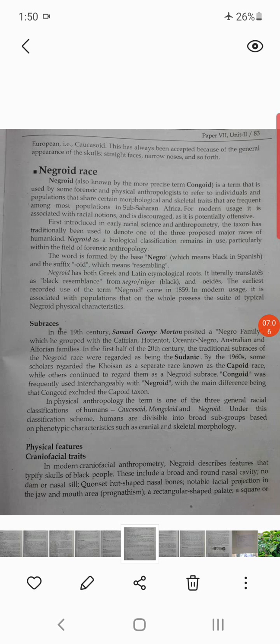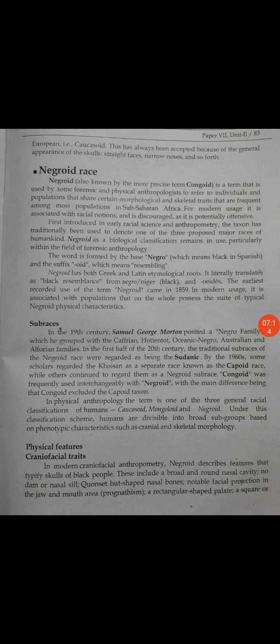Now the Negroid race is a term used by some forensic and physical anthropologists to refer to individuals and populations that share certain morphological and skeletal traits that are frequent among the majority of the population in sub-Saharan Africa.